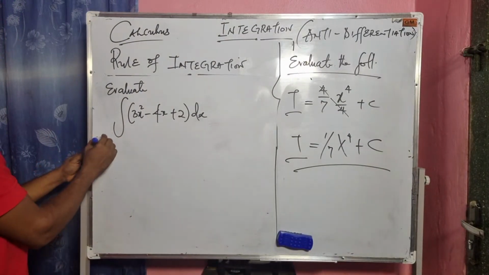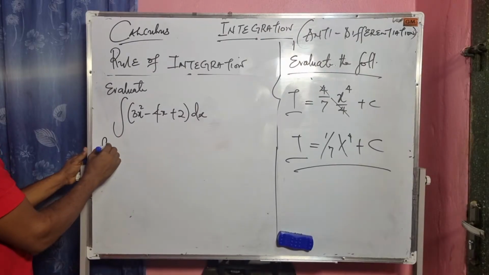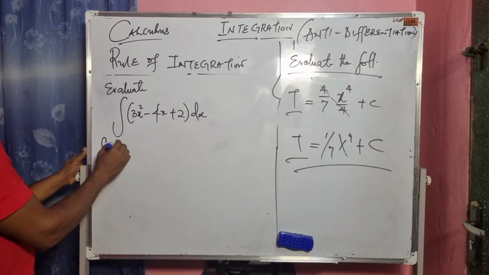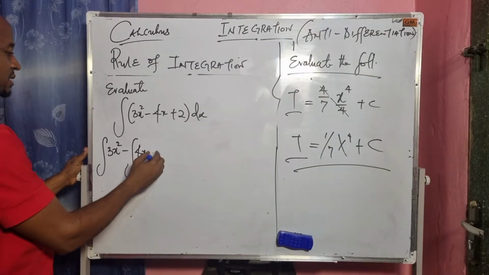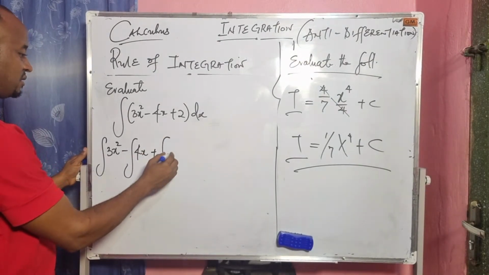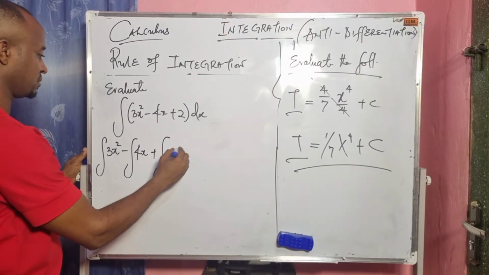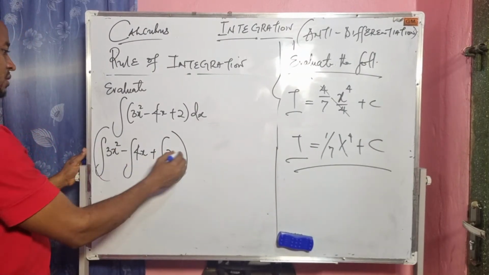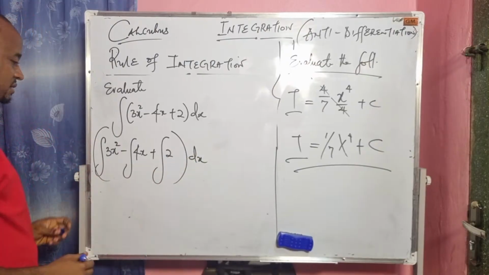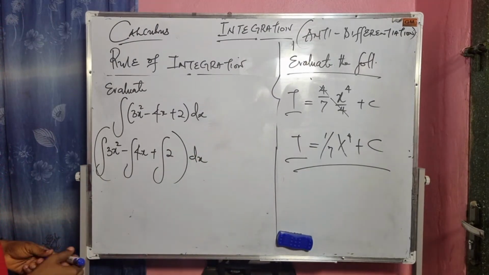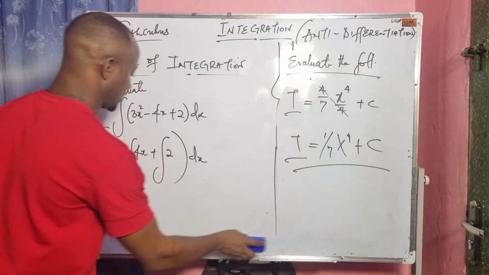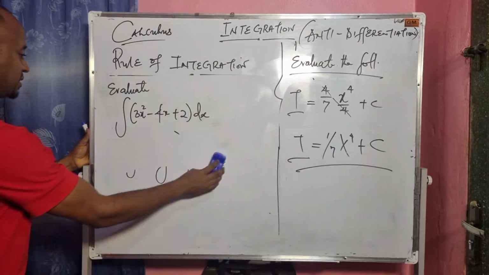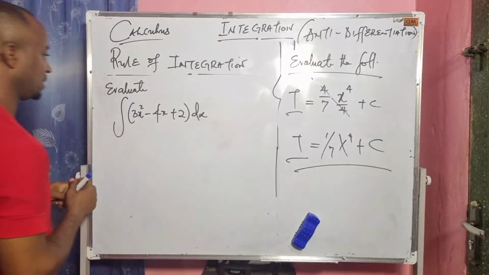So this can also be expressed as the integral of 3x squared minus the integral of 4x plus the integral of 2, all in dx, right? Or we can just go ahead and integrate instead of going through this process.